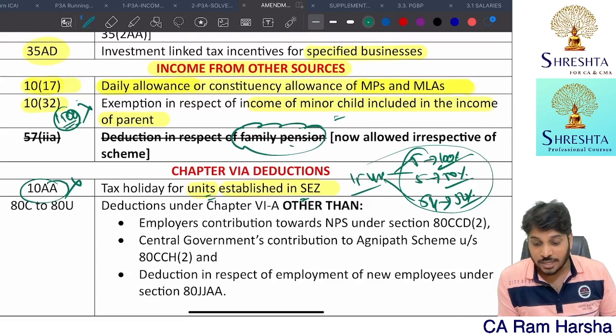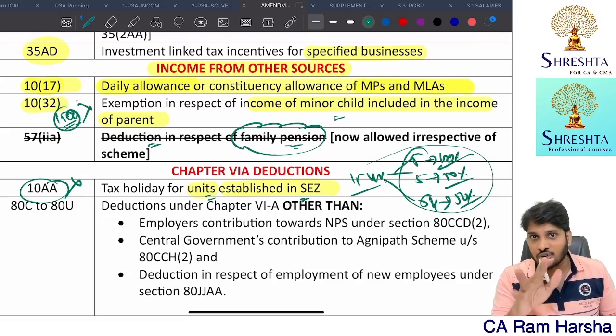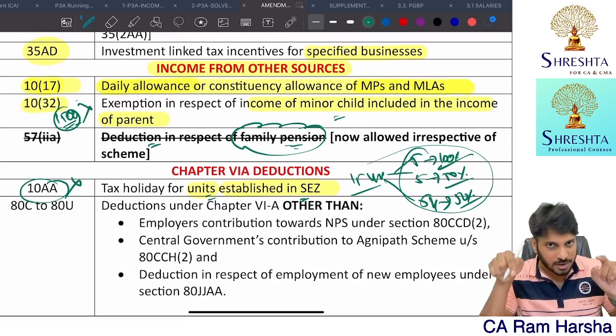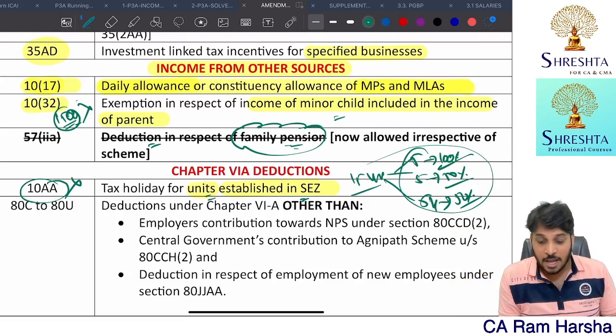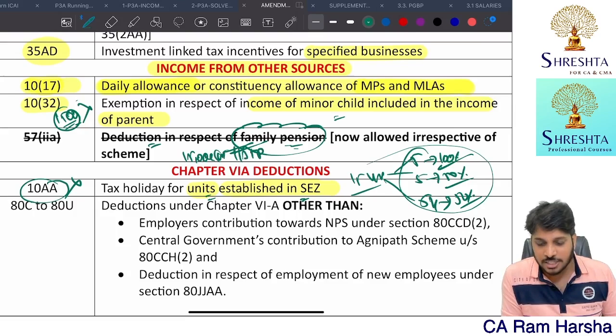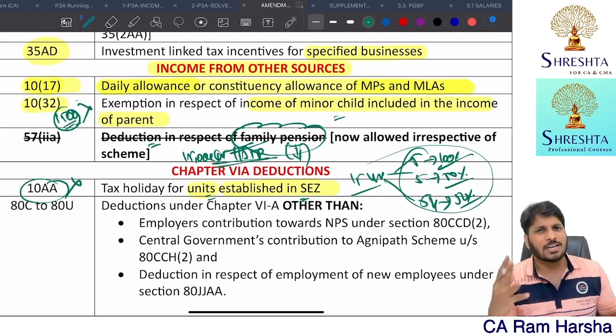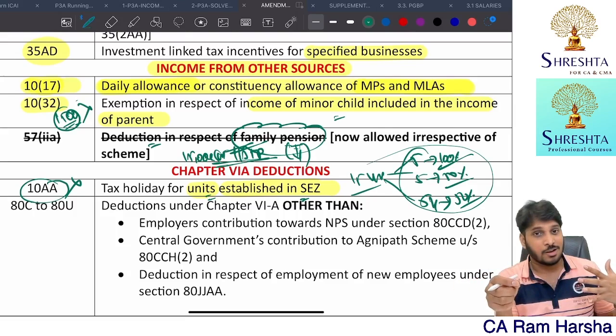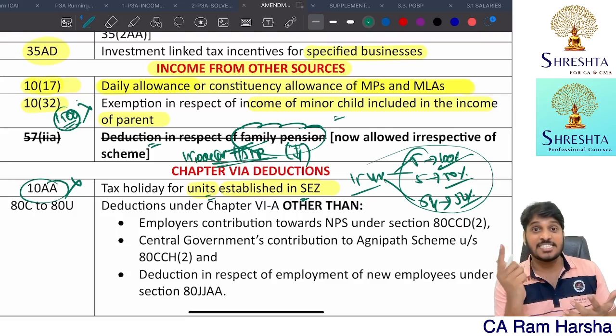Earlier, in Finance Act 2022, the family pension related deduction you also wouldn't get. But now, as per Finance Act 2023 for the May 2024 exam, you can still claim the family pension related deduction. How much? 15,000 rupees or 1/3 of the family pension received, whichever is lower. So 1/3 of the pension or maximum 15,000 rupees, that much you can claim as deduction from the family pension. Family pension means the pension received by family members of a deceased employee. The employee died, and his family members are receiving it. Therefore it is taxable for them under the head other sources, fully taxable, minus the deduction for family pension.